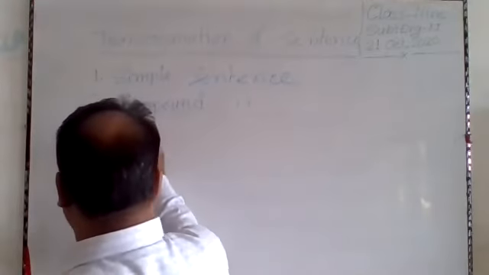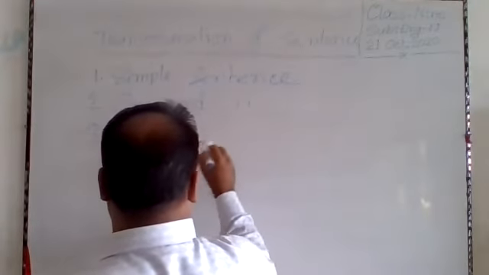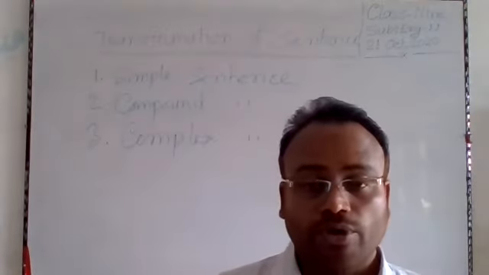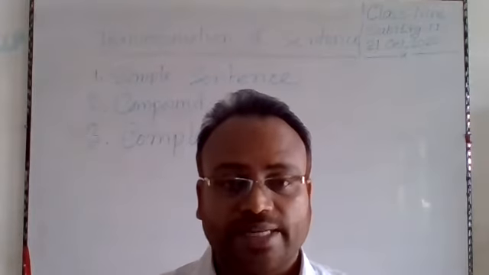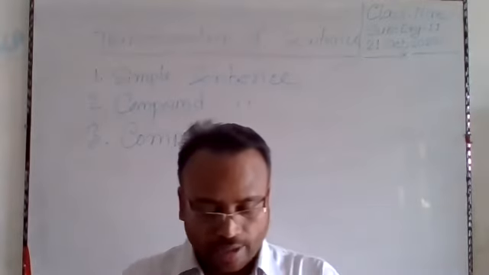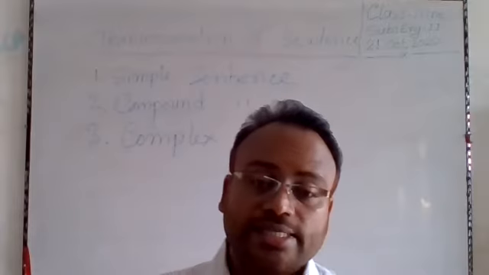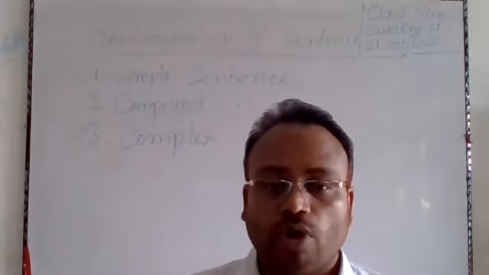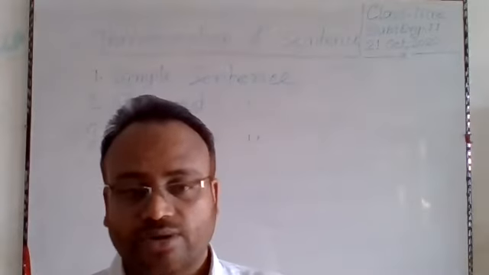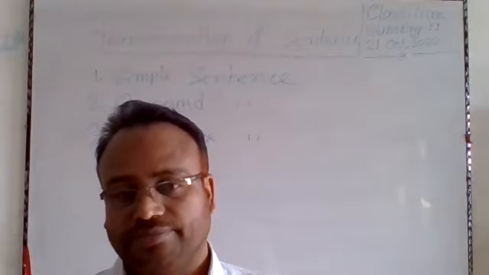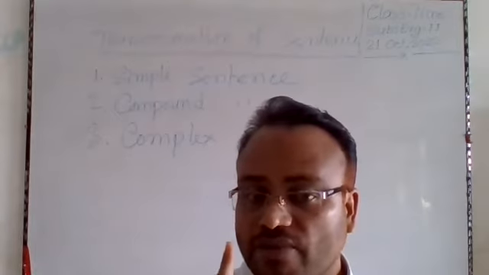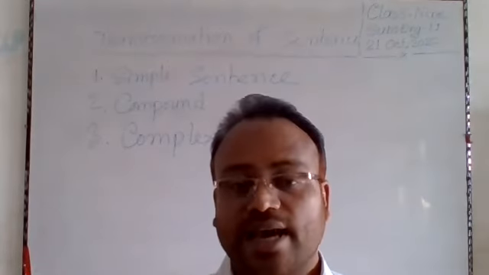Simple sentence, compound sentence, and complex sentence. We will have to know what simple sentence is and what compound sentence is and what complex sentence is. A sentence which has only one subject and only one finite verb is called simple sentence. Clear? Only one subject and only one finite verb bearing sentences are called simple sentence.